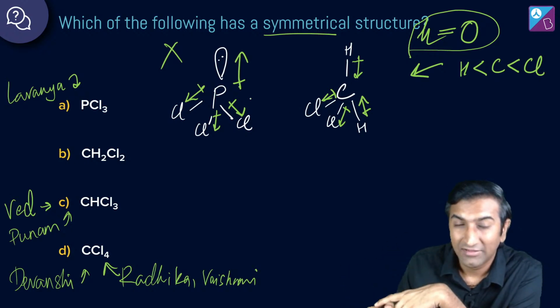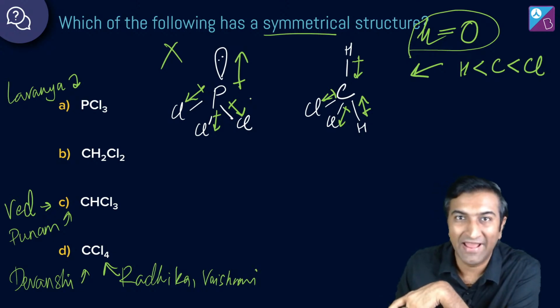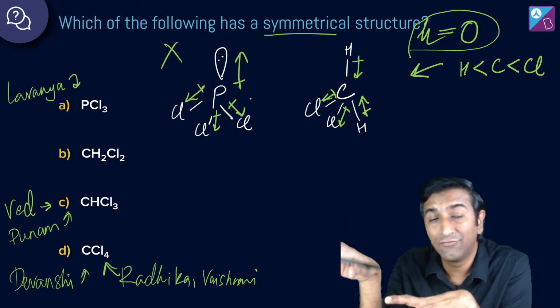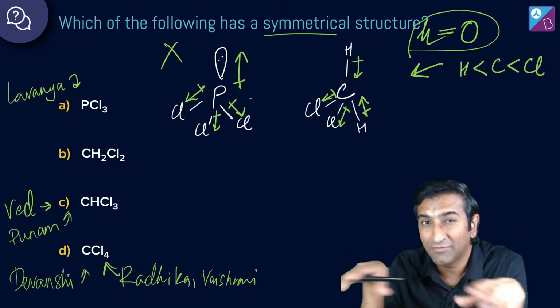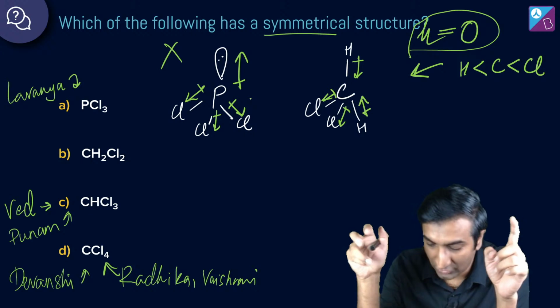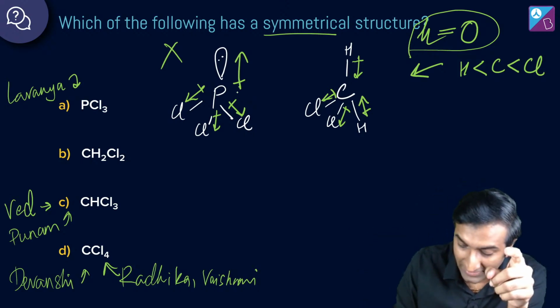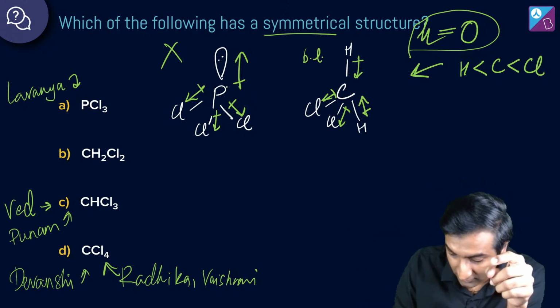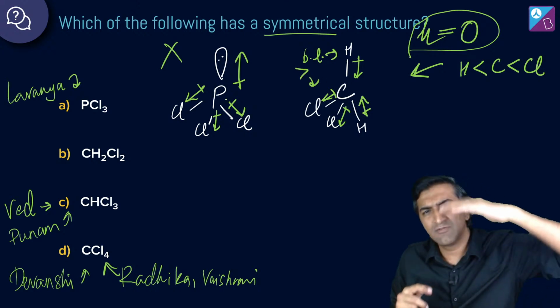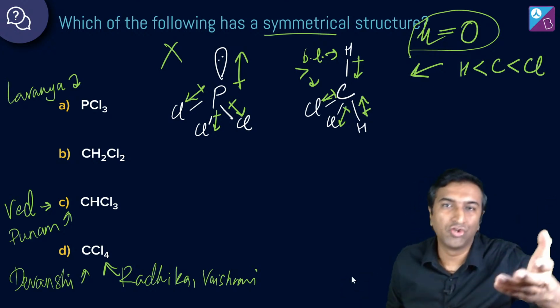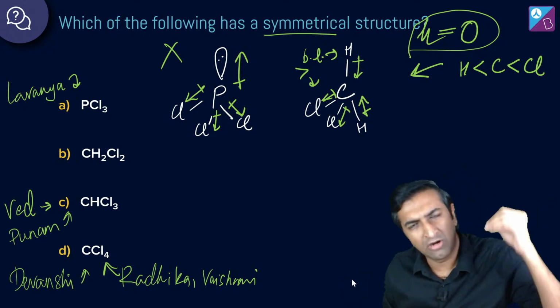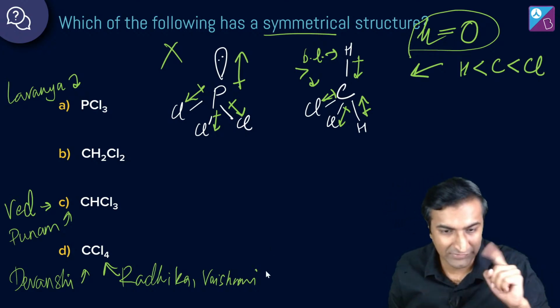CH2Cl2 looks like it could be nice and symmetric. But if you remember what I've taught you in VSEPR theory, this is going to form a tetrahedron. It will not form a square shape, right? It will form a tetrahedron. And see, I have deliberately made this bond length longer. The bond length between C and H is going to be greater than that of C and Cl, because C and H have a slightly weaker bond, while C and Cl have a very strong bond, so it will be a bit shorter. I have not taught you what bond length is, but we will teach bond order and bond length, everything. Okay, so C is not right.